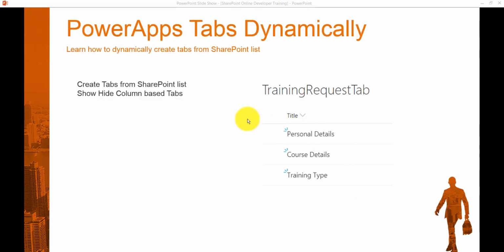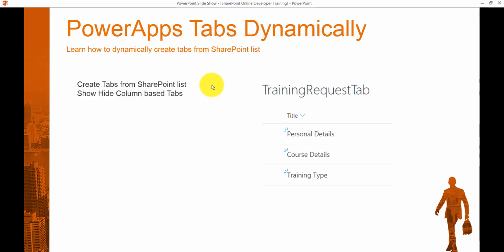And on the right side, if you see here, this is my SharePoint list. It has 3 rows, so these three will act as 3 tabs. And then we will see how we can show and hide columns from the tabs.